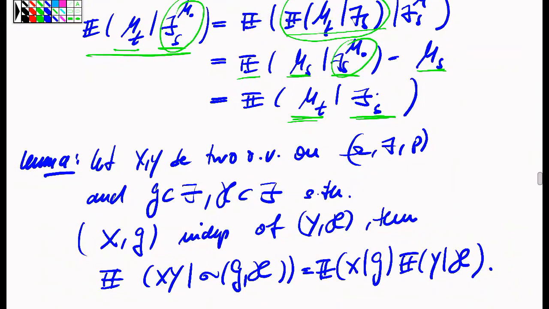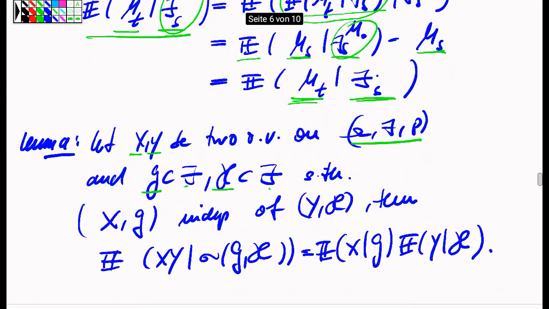The second auxiliary consideration that I want to include is this: if I have two random variables, call them X and Y, on a probability space, and two sigma fields G and H, sub-sigma fields of F, and if the pair consisting of the random variable X and the sigma field G is independent of the random variable Y and the sigma field H, which means that all possible indicator functions of sets of G multiplied with the random variable X and then taken into other transformations will be independent of the corresponding variety of random variables which I can construct from indicators of H and the random variable Y.